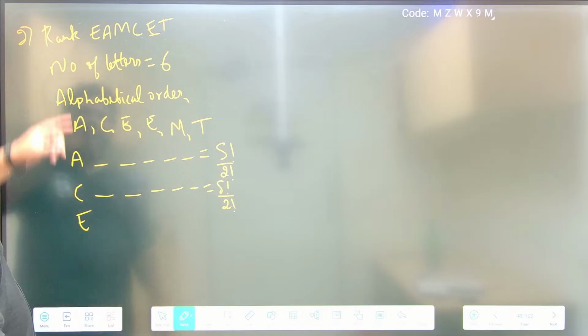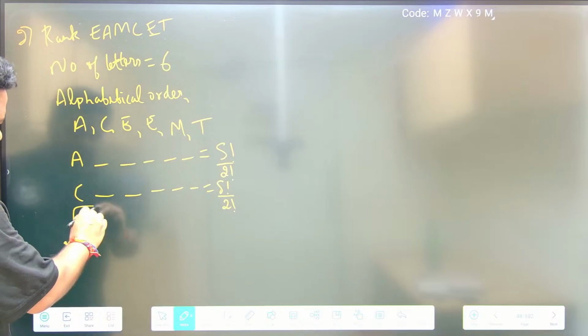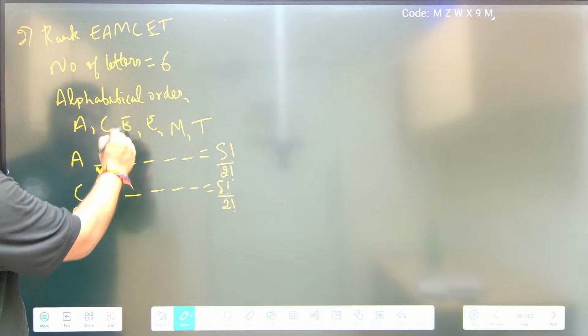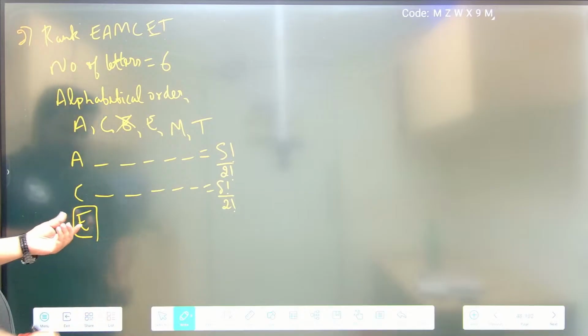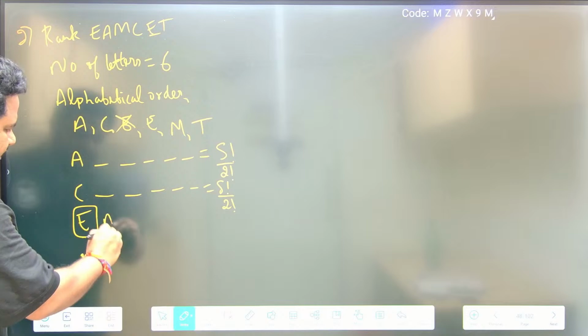If we start with E, definitely we can fix it, because MSET is starting with E. I can fix this E, so this one E I can remove. Then I should start from the beginning. If I start from the beginning, I will start with A. I can fix this A also.